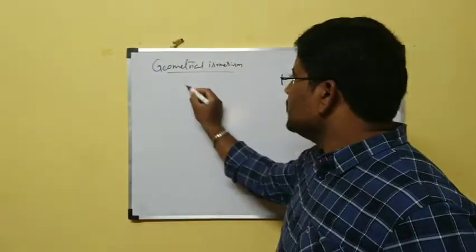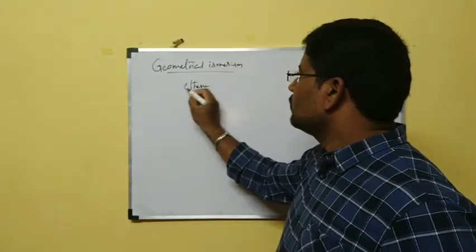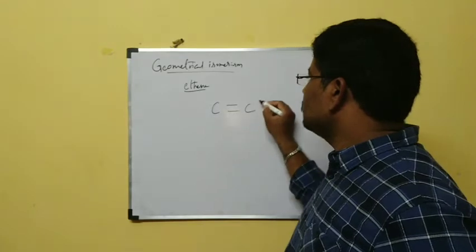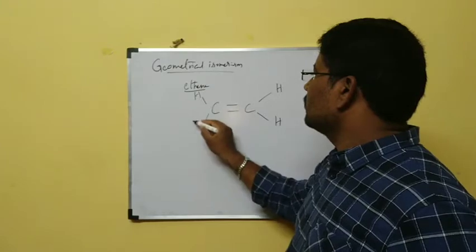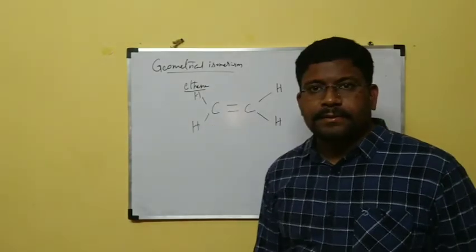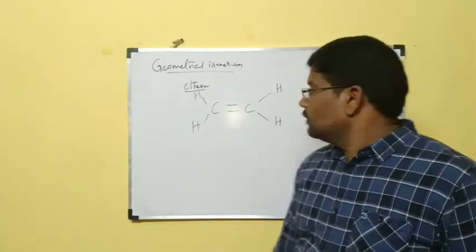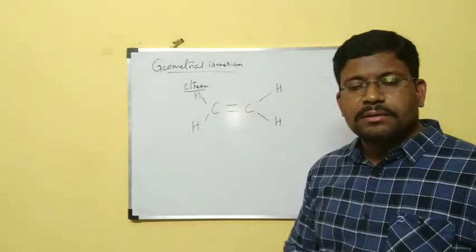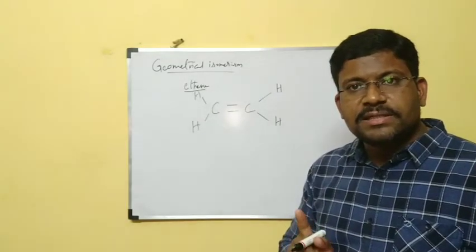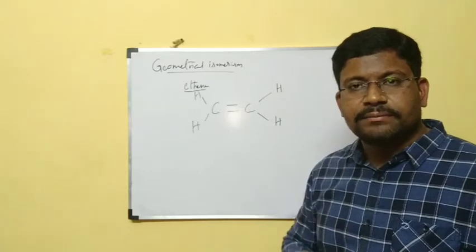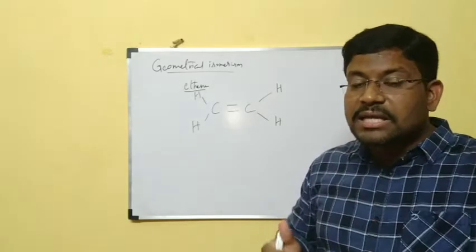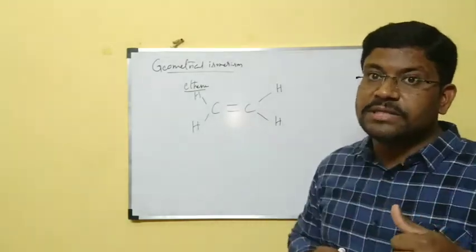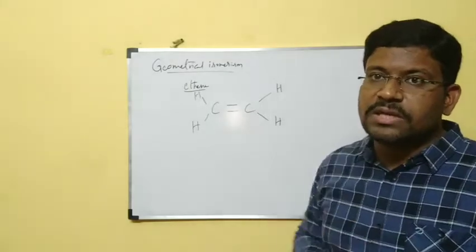In alkenes, we have a C double bond C. Between carbon and carbon, a double bond is present in which rotation is restricted. So there is no chance of carbon and carbon rotating. But in alkanes, it can be rotated. We have seen conformations. Here, there is no chance of rotation.